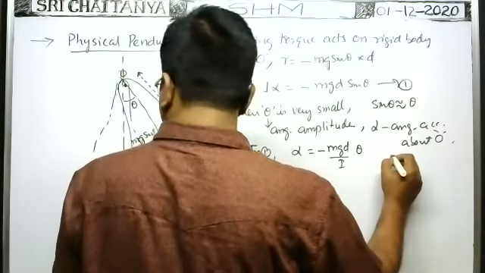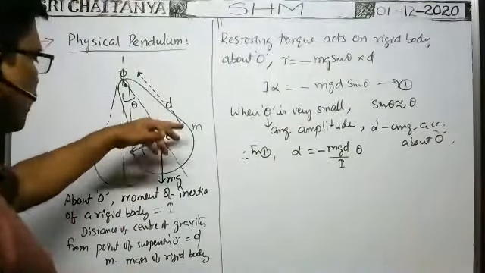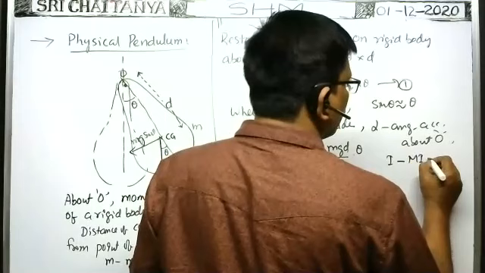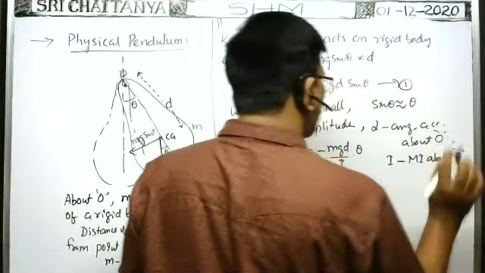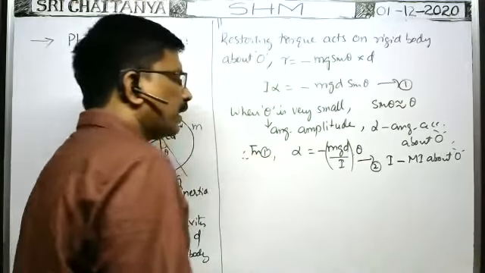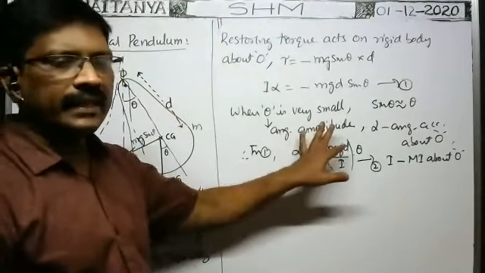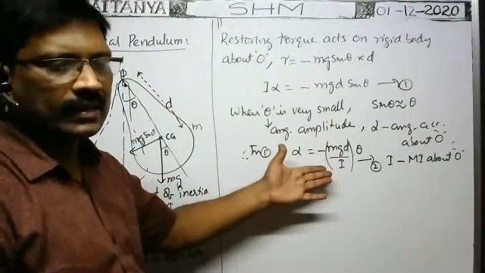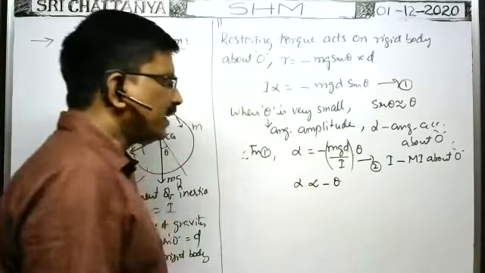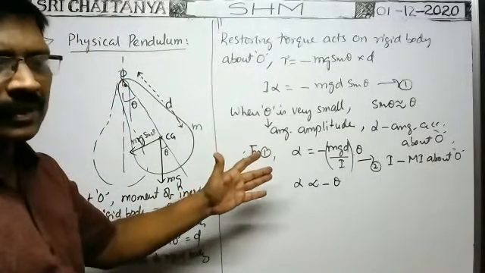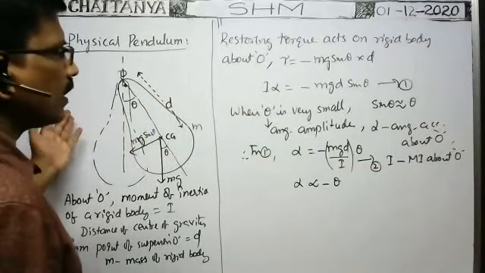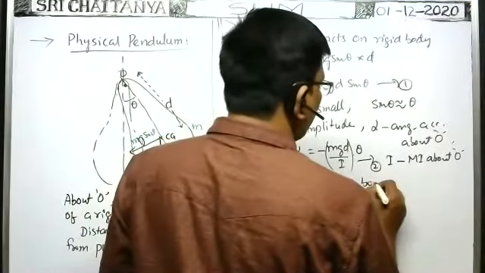And I is the moment of inertia of the same rigid body about this point O. I is the moment of inertia about the point of suspension O only. So from this formula, this is equation 2. From equation 2, for the given arrangement, m, g, d are constant. As these are constant, alpha is proportional to minus theta. It is the required condition for angular simple harmonic oscillations, no? Therefore, whenever the angular displacement is very small, then the body makes angular simple harmonic oscillations.